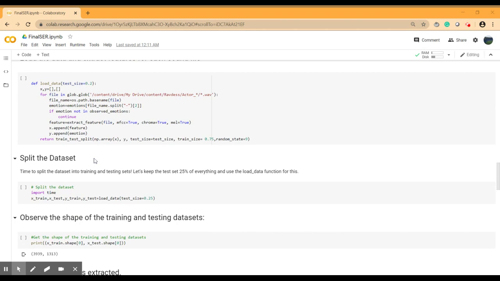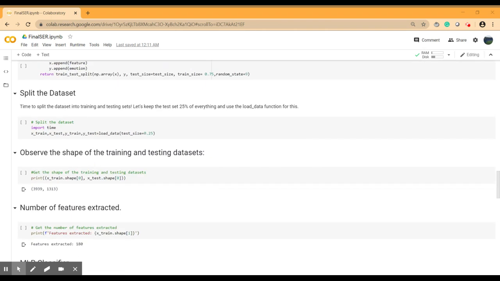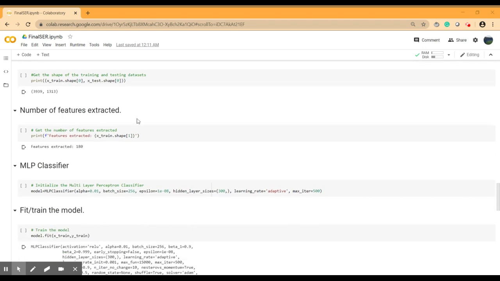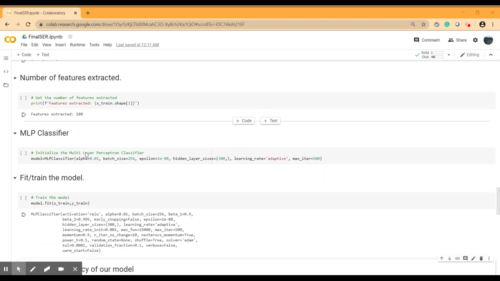Then we are splitting the dataset to training and testing, keeping 75% for training and 25% for testing. Now we are observing the shape of training and testing dataset. 3939 is for training shape, and 1313 is for testing shape. Number of features extracted are 180.